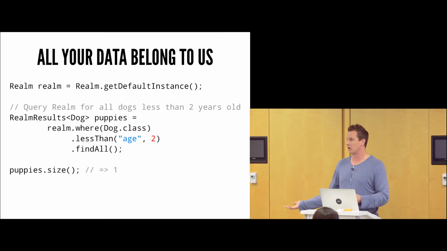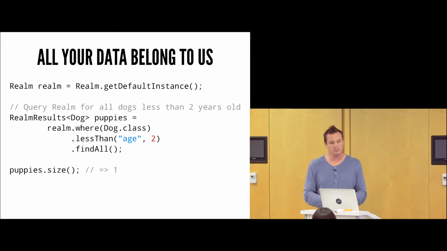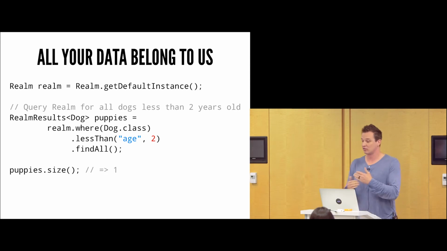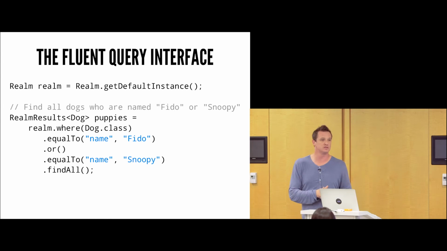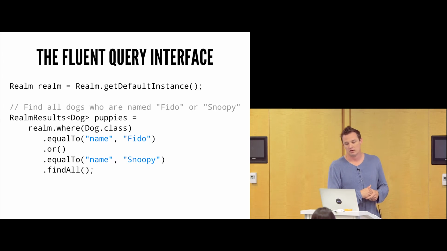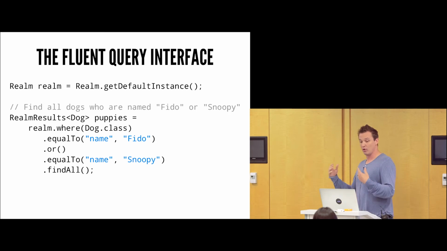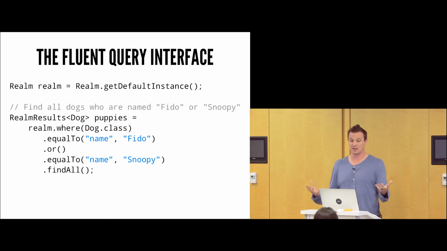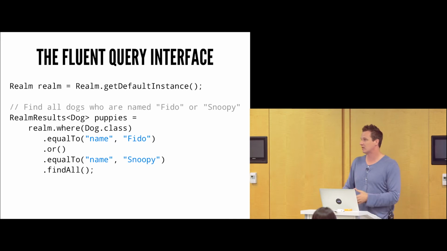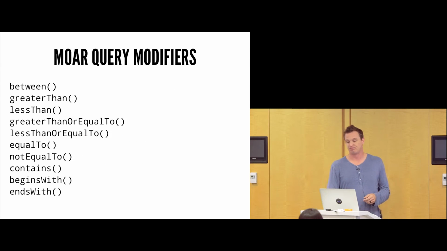And maybe we've already inserted one like we saw before. Or we've already inserted many of them, but this time we only have one that equates to the age of 2. Now, I'm going to find them all. I can actually start chaining them together, which is very nice. This is a nice fluent query interface. So I can start doing other things on top of this. If I want to start doing OR operations inside of Realm as well, I say, all right, I want to find all the dogs whose name is Fido or whose name is Snoopy, and I'm going to get back a list of all the dog objects who match those queries. And now I'm going to get back the objects. So again, I'm not getting back a cursor or anything like that. I'm getting back the list of dog objects in real time.